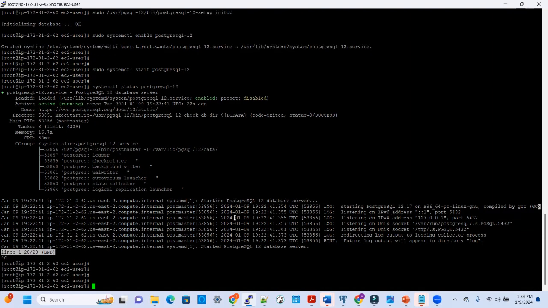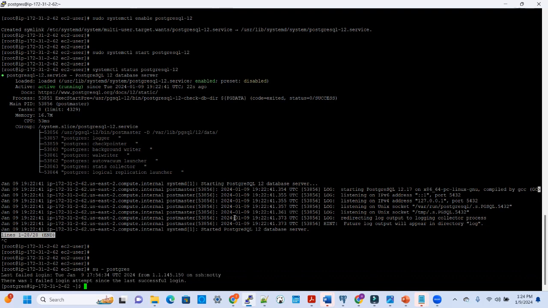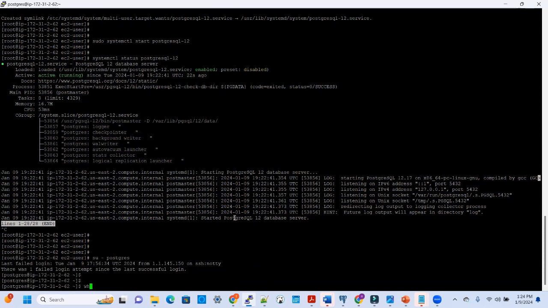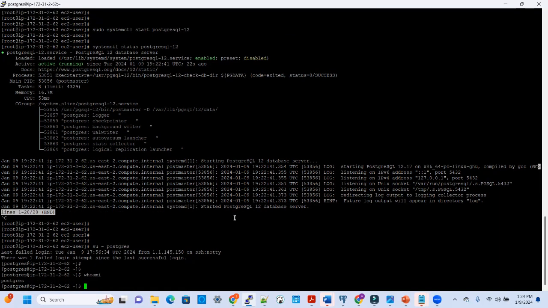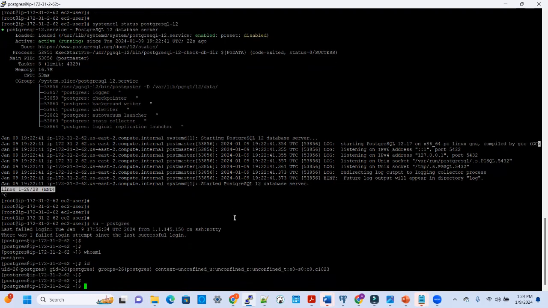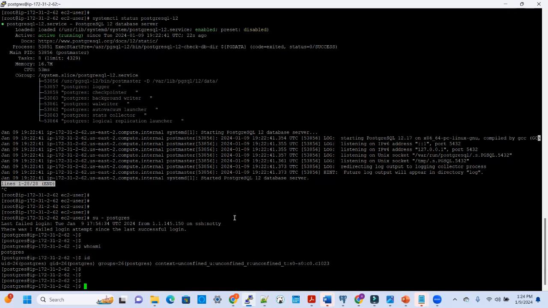So when Postgres is installed, it comes with a default user called postgres. I would like us to switch to that user. su means switch user. So we are now connected as the postgres user. We can verify that with whoami, or just simply id. So we can see we are connected as the postgres user.